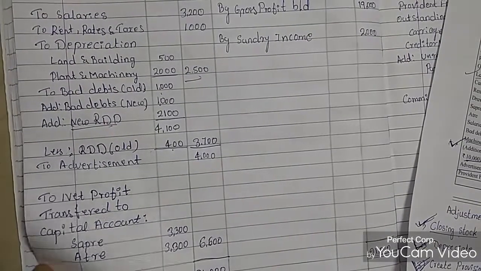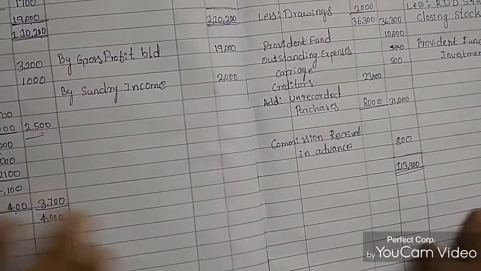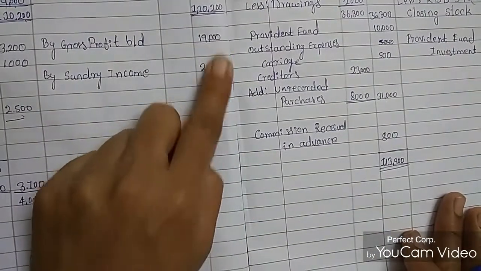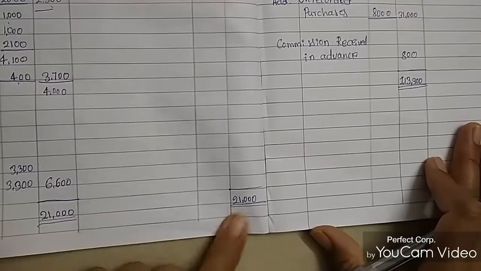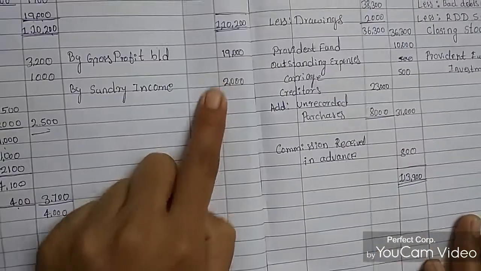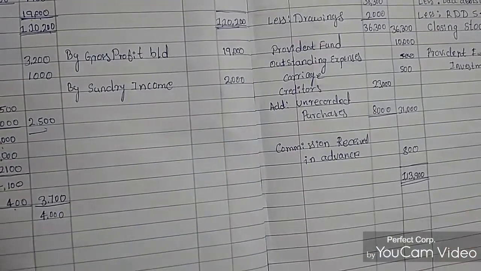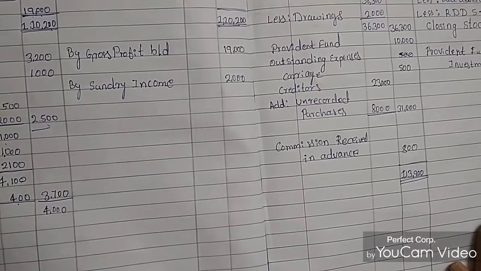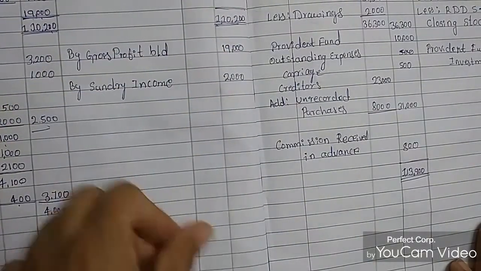Next we need to calculate the net profit. For net profit, how are we calculating? First, we'll see the amount on the credit side. Credit side amount is 19,000 plus 2,000, it becomes 21,000 rupees. Total amount becomes 21,000 rupees. So I mentioned 21,000 rupees here. This is the total amount of the credit side of the P&L account.